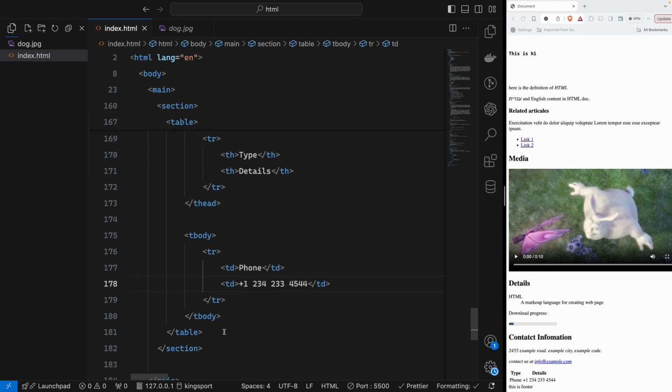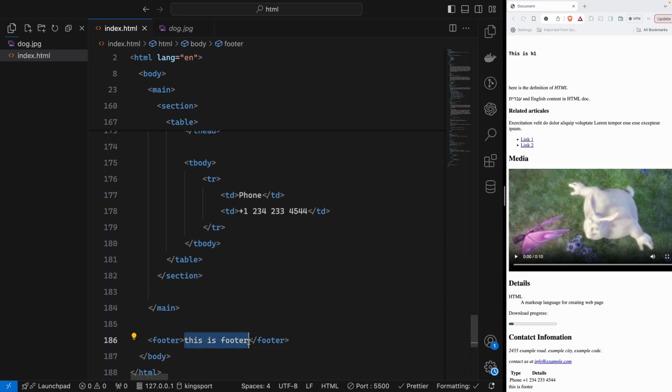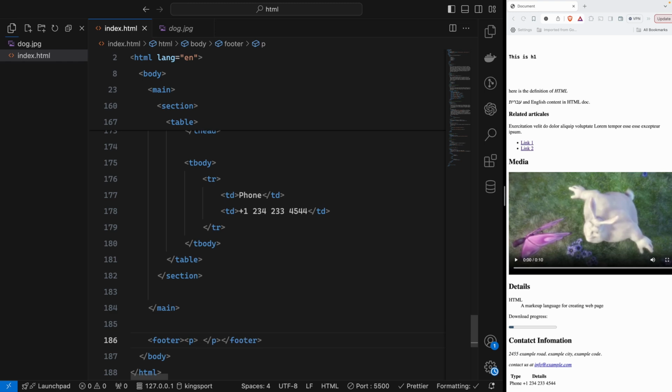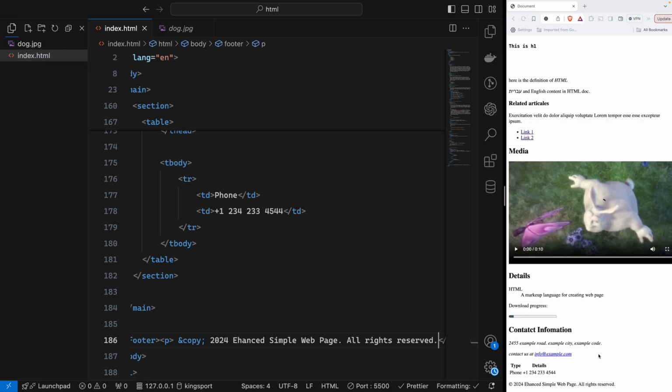Yeah, that is pretty much about the body, and we will have at least a footer after that. So for the footer, we will add a P, and inside the P, for the copyright symbol we can write the copy entity. So that will create the copyright icon, and then 2024 Enhanced Simple Web Page dot all rights reserved. So this is pretty much about the footer.